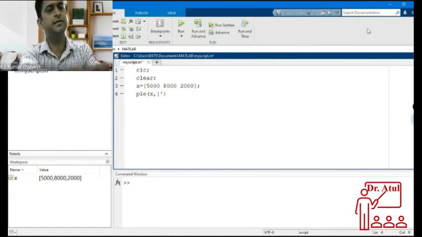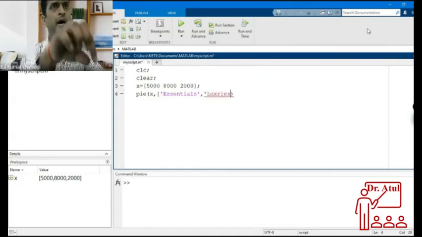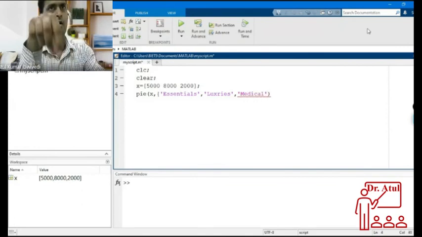Suppose the first one is essentials, meaning essentials of home being purchased. The second thing is, for example, luxury. The third expense is, suppose, medical. Okay, and then close it.